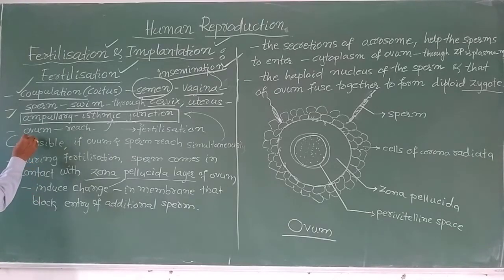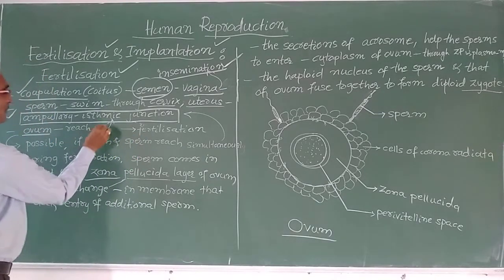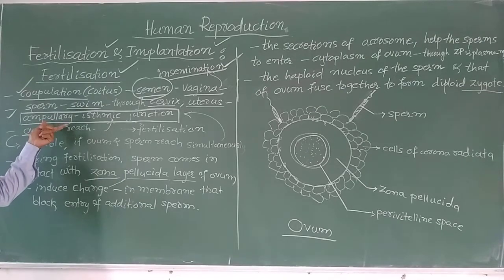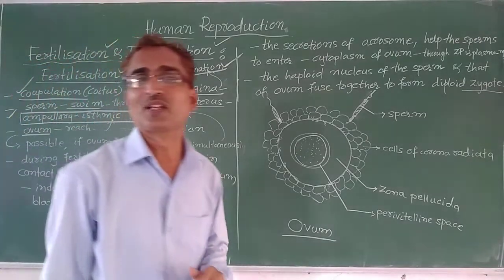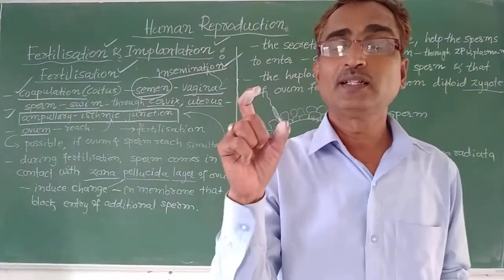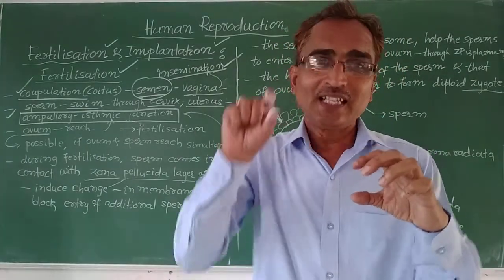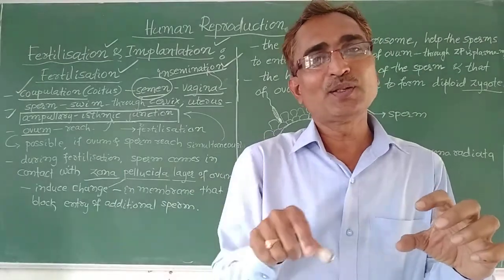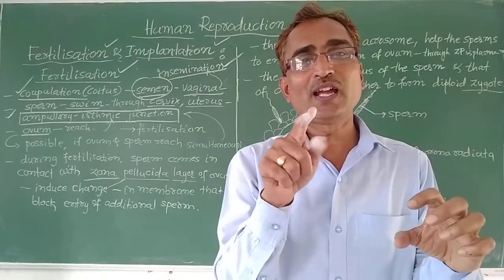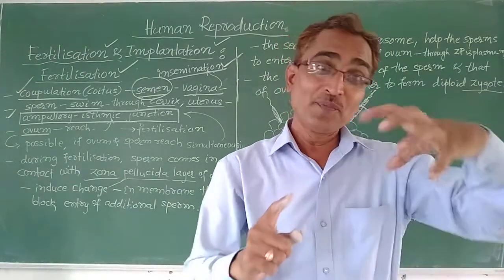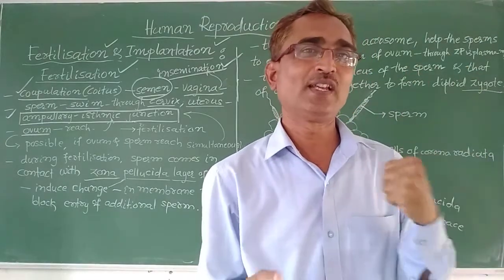Now simultaneously, the ovum is released from the ovary, and it will also reach the ampullary isthmic junction. The egg released from the ovary reaches it through the fimbriae, which will suck or collect the ovum.